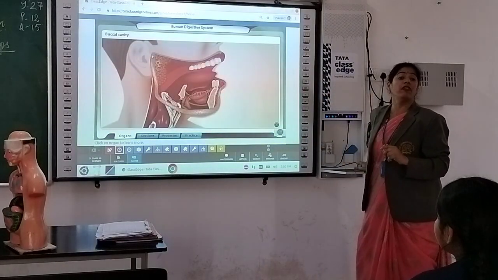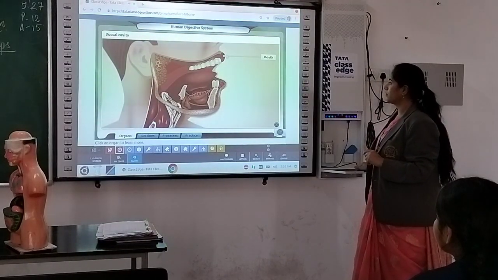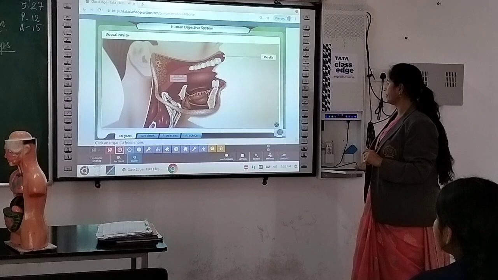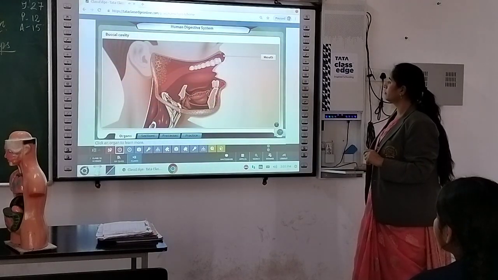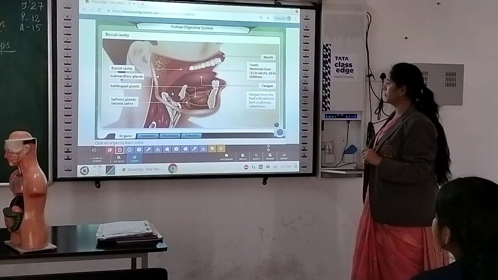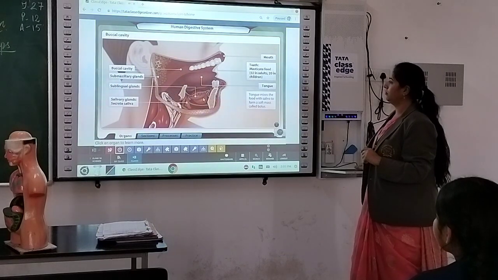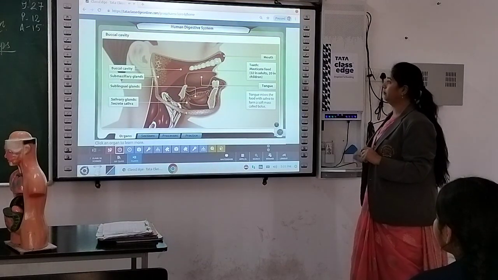Lot many things we are having in the buccal cavity. The mouth is the opening of the digestive system through which food is ingested. The space or cavity in the mouth is known as the buccal cavity or the oral cavity. The buccal cavity contains a set of 32 teeth, salivary glands, and a muscular tongue with taste buds.